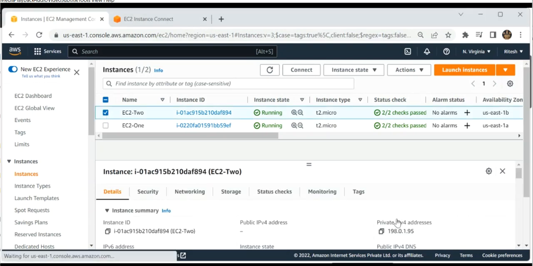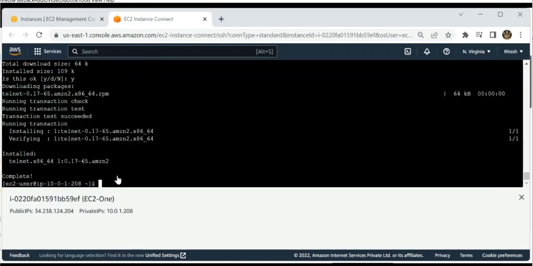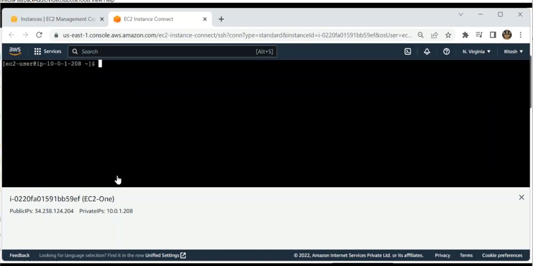So I have to copy the private IP address of my EC2 to another instance. Now I copy and paste. I use the telnet command, telnet, then paste the IP address of the other instance. I use SSH port 22. We have to see whether it creates a connection or not. The connection has been created.